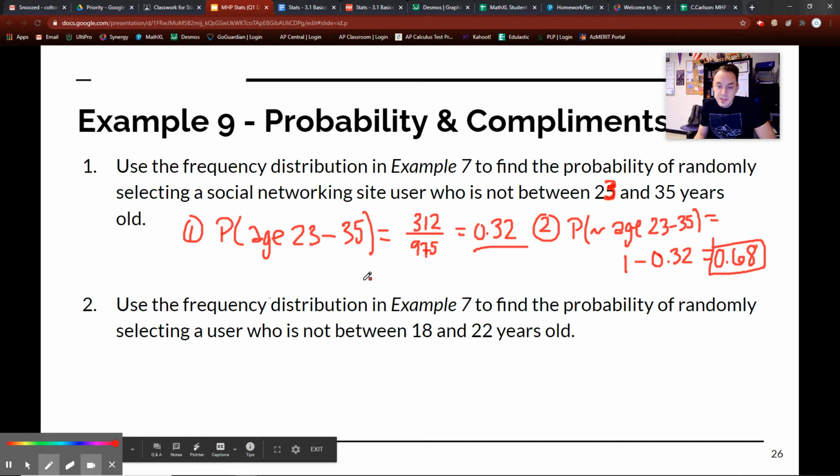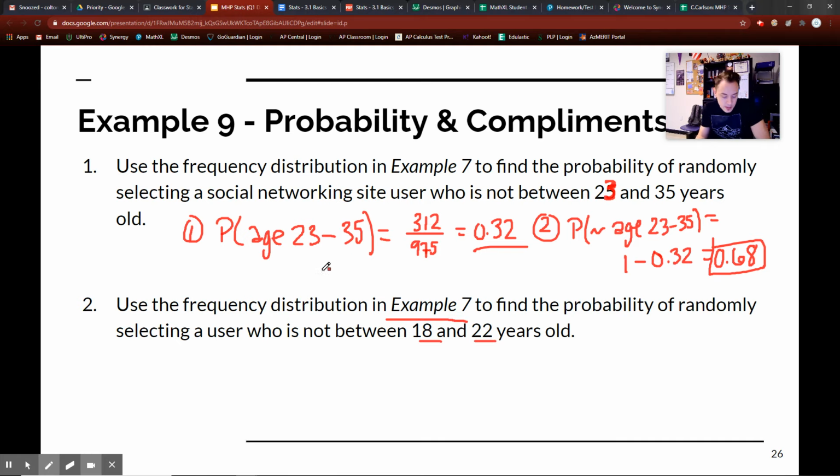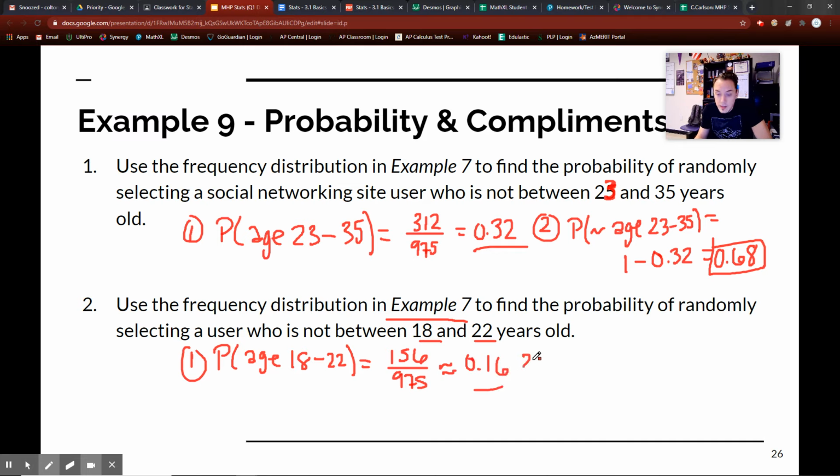Next one, use the frequency distribution, example 7 again. What about 18 to 22-year-olds? So the first thing I need to find is the probability of actually selecting 18 to 22-year-olds. If you look at your chart, this is 156 all over 975, which is approximately 0.16. I'm going to use that probability in my second step to find the probability of not.